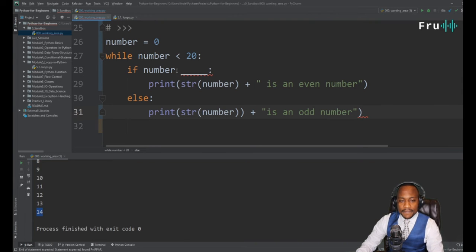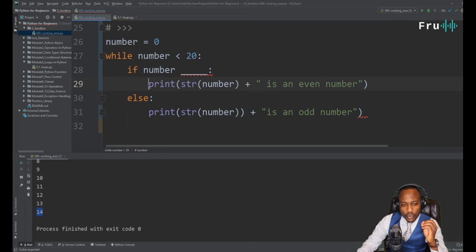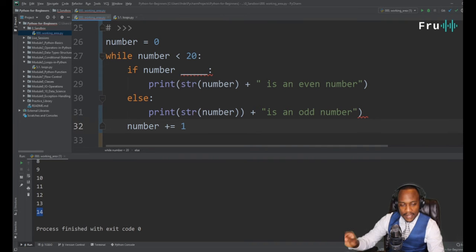Now we need to figure out that condition, but let's assume that there's some condition that we can use here. If that condition is true, we want to print it's an even number. If the condition is false, we want to print it's an odd number. But we cannot end here. From the previous exercise, we saw that we have to increment our number. So now we've got to say number plus equals 1, right? So we increment that by 1, and that's how we're going to keep looping until that condition isn't met.